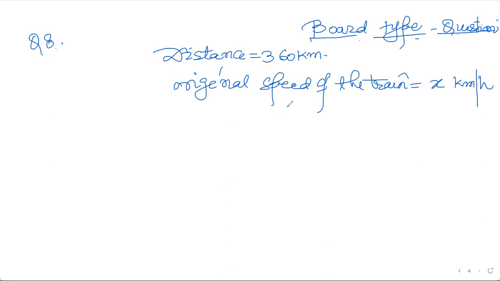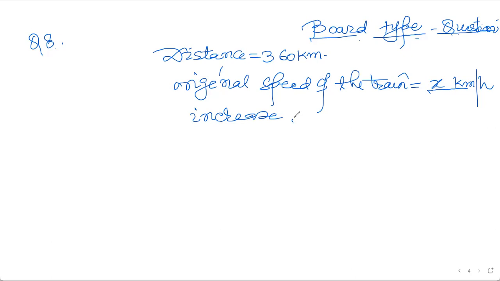Now this same train is going to either decrease its speed or increase its speed. They say if the speed had been 5 kilometer per hour more, this is the original speed which you have supposed, because initiation is essential, and now increased speed. You know when the train increases speed, it takes less time to cover the same distance.